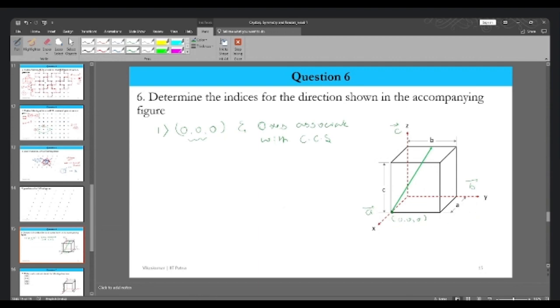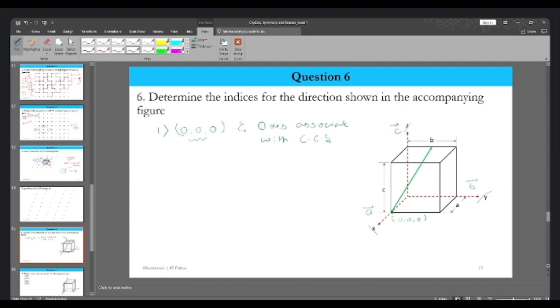One shouldn't specify X, Y, Z; you can ignore that part. The angle can be 90, it can be not 90, it can be anything. The beauty of the crystallographic coordinate system is that we can find the Miller indices of a direction without knowing the angle between the coordinate axes. It can be triclinic, monoclinic and so on. So for the time being, we can ignore the X, Y, and Z part.